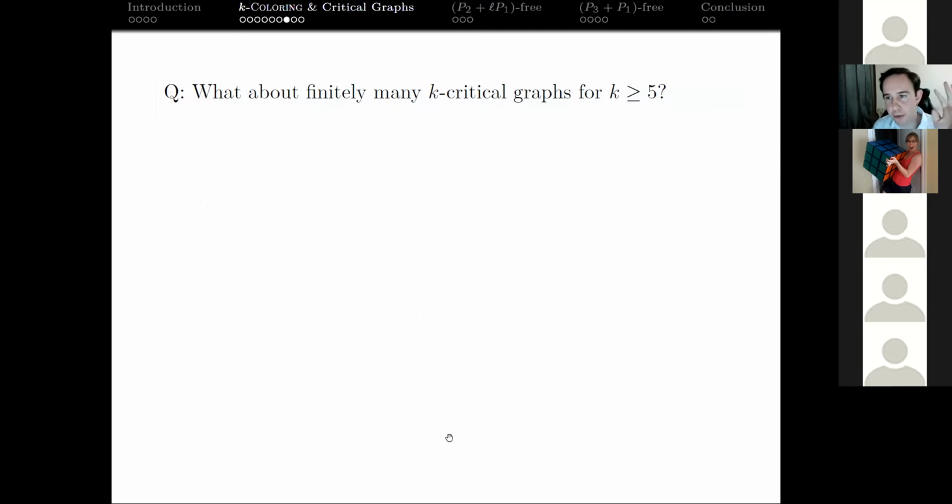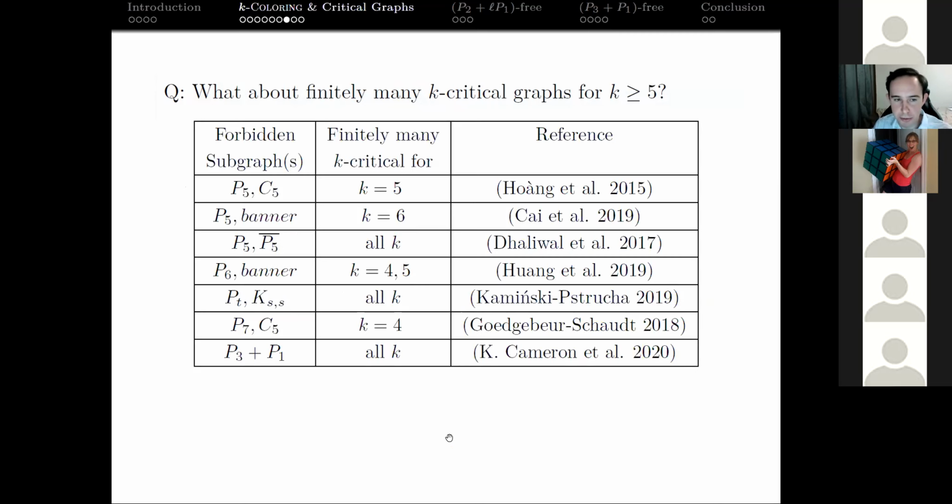So that was just 4 critical, right? And that was a long way to go. Are there any families of graphs where we have finitely many k-critical graphs for any k greater than or equal to 5? The answer is yes. So here's a table here. A lot of these are from P5 free graphs, and you forbid another graph. So C5, the banner, we don't really need to worry about what that is, or also forbid P5 complement. We get a bunch of these results.